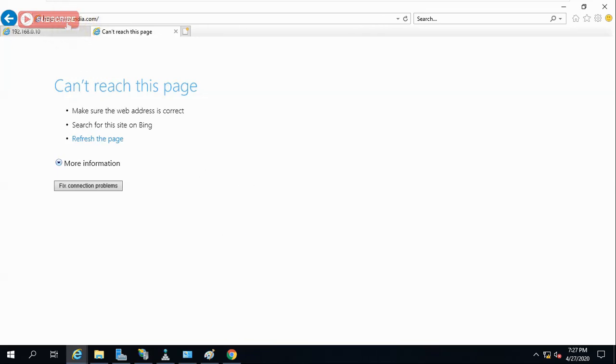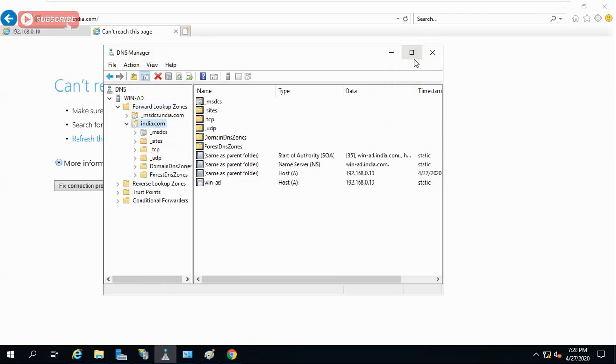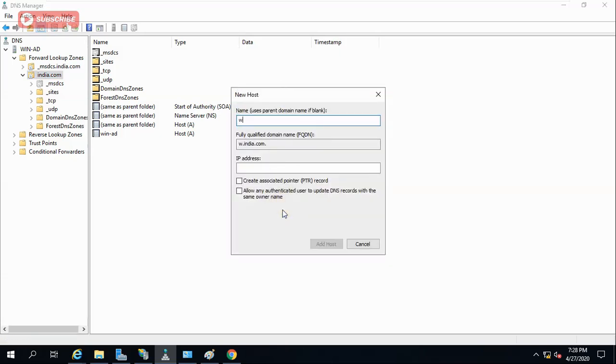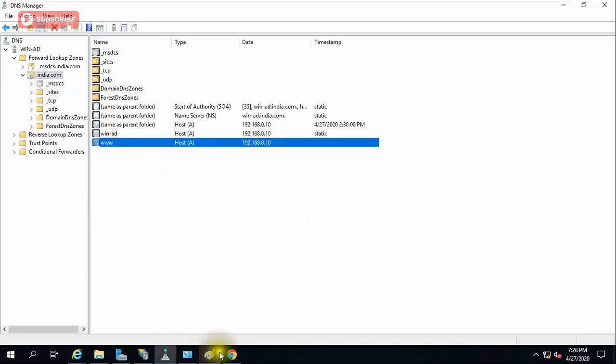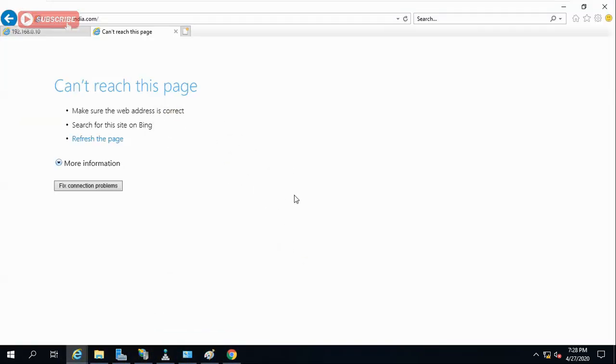If you want to access like this, then you should create one DNS record here for name resolution. So go to DNS manager, india.com, and create one name here. New host, a host record. Just give www, and you can see the fully qualified domain name is coming, www.india.com, and give IP address 192.168.0.10, and just give add host. Okay, and done. Now you created one host here, and just go to your Explorer and refresh it. So it is opening. It is opening by domain name also.